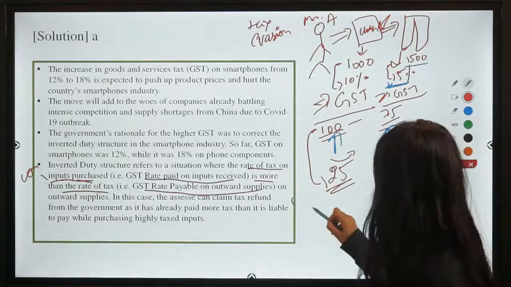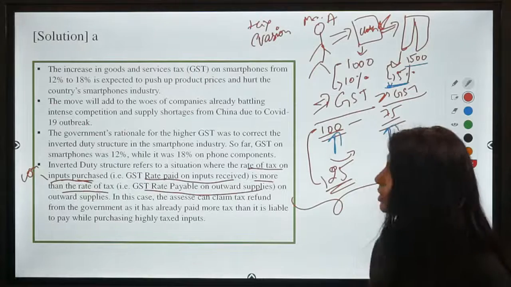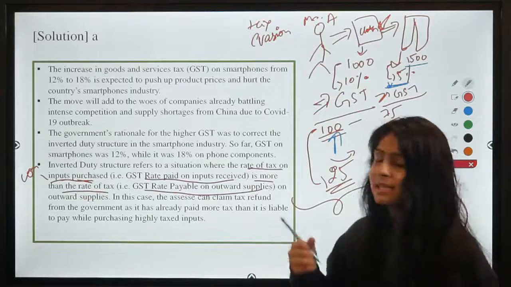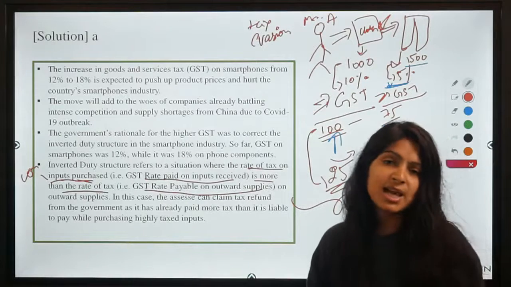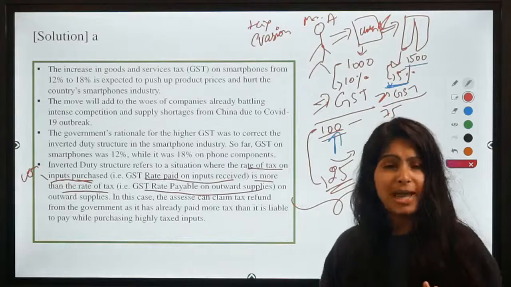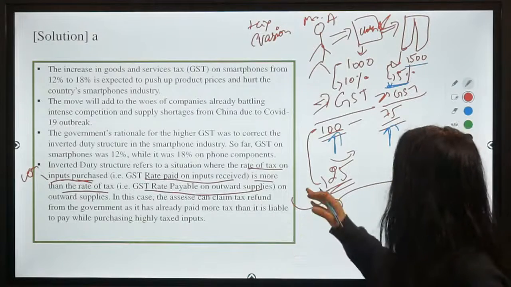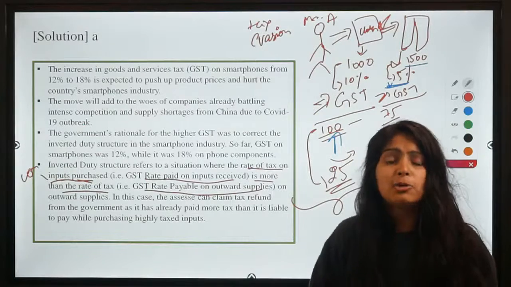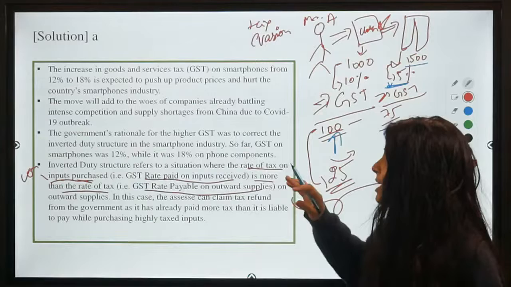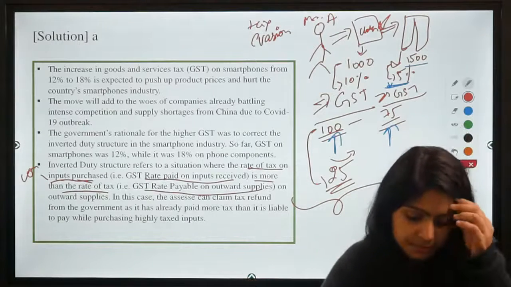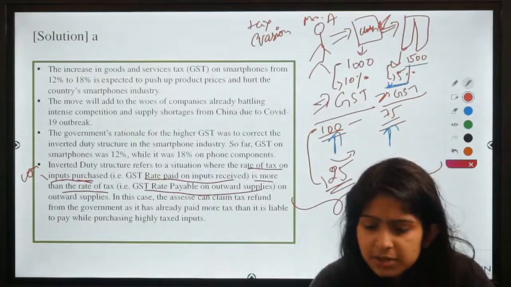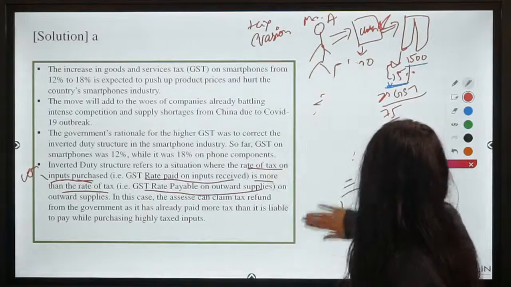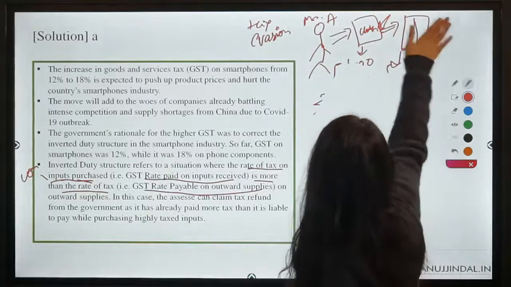So are we clear with this mechanism? So this is known as an inverted duty structure, right? But usually what happens is the tax on inputs is lesser and the tax on final products is higher. That is why a manufacturer has to pay the balance to the government. But in case of inverted duty structure, the manufacturer is liable to get a refund from government, right? So are we clear till here? I don't think there are any doubts about inverted duty structure, right? It's quite a simple mechanism to understand, right?